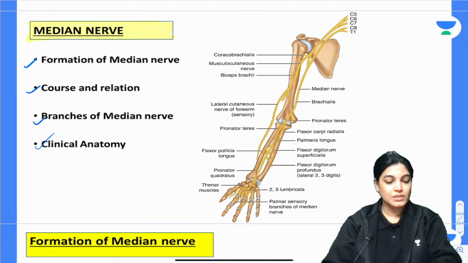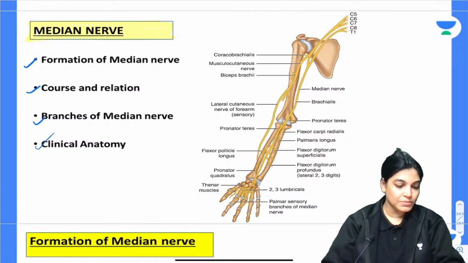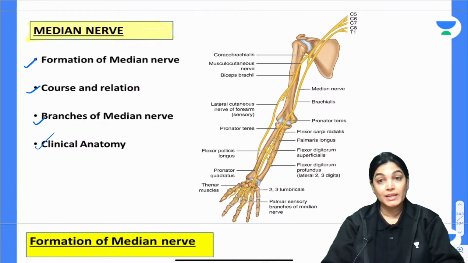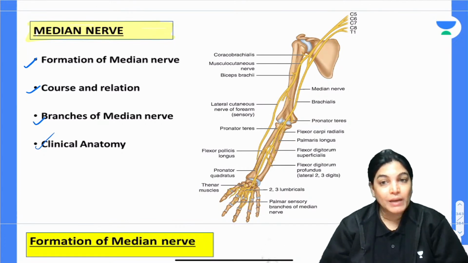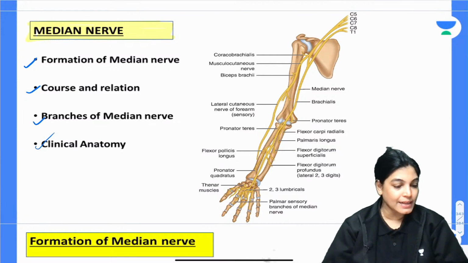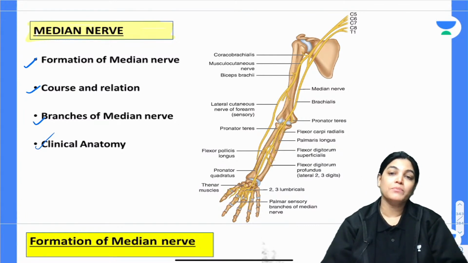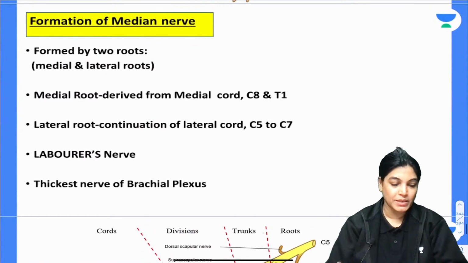Carpal tunnel syndrome will come, sure. Carpal tunnel syndrome is the space which is lying below the flexor retinaculum, and the median nerve is compressed. Yes, absolutely correct. At that area the median nerve is compressed by the flexor retinaculum. So let's talk firstly about the formation of the median nerve.